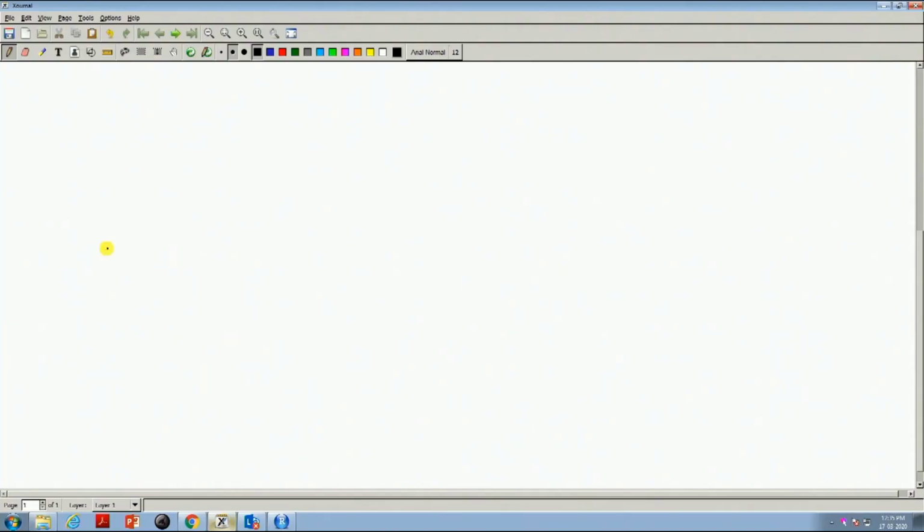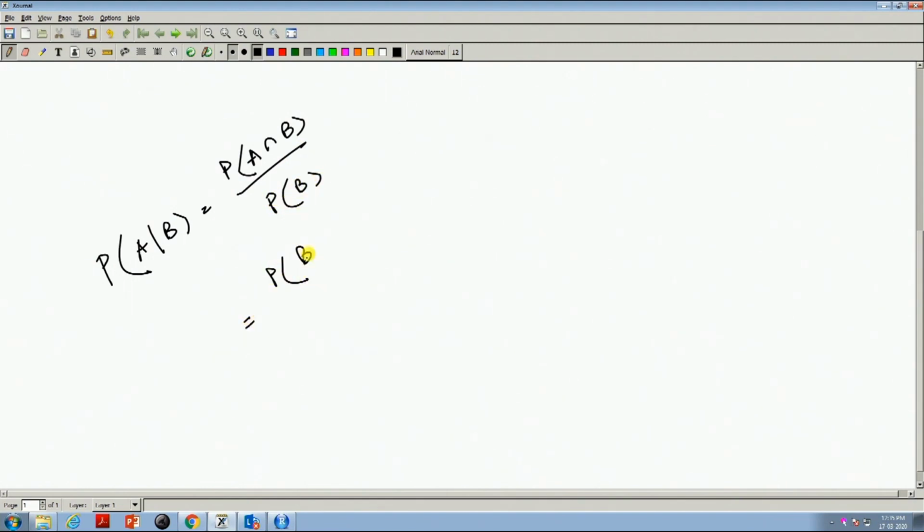A small recap of the naive Bayes algorithm: it says that probability of A given B is probability of A and B by probability of B, which is also probability of B given A into probability of A by probability of B. This is something that we will be using.